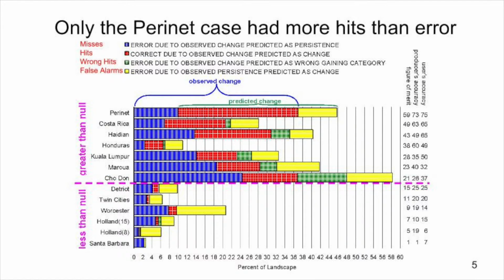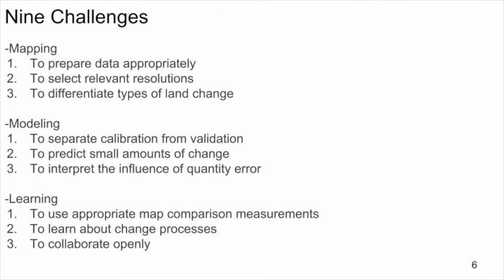And here are the results from all cases, showing that the study of Pyrenees, Madagascar was the only one to have more hits than errors. During the course of map comparison, 9 challenges arose, evenly delegated between the categories of mapping, modeling, and learning.